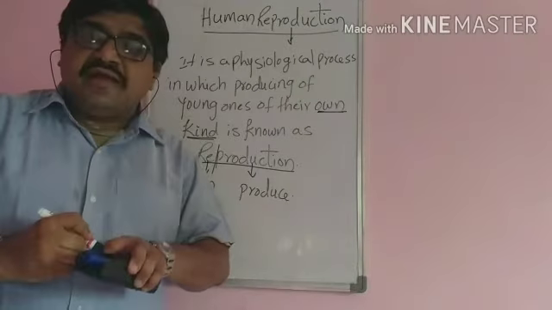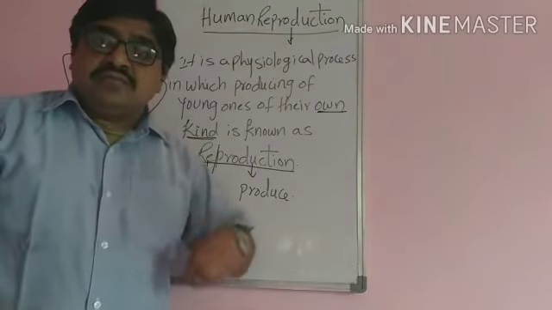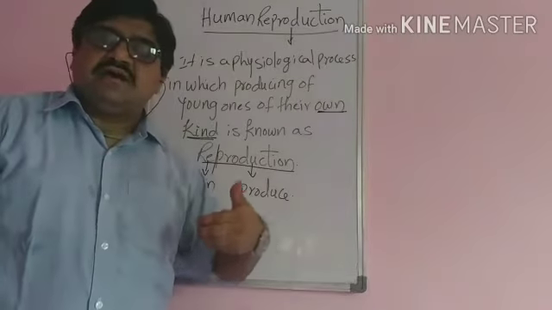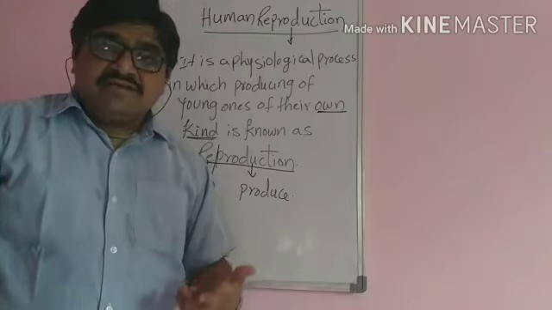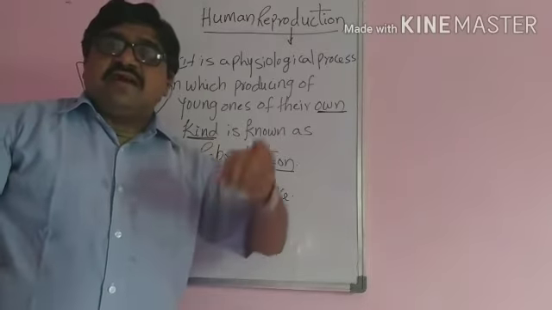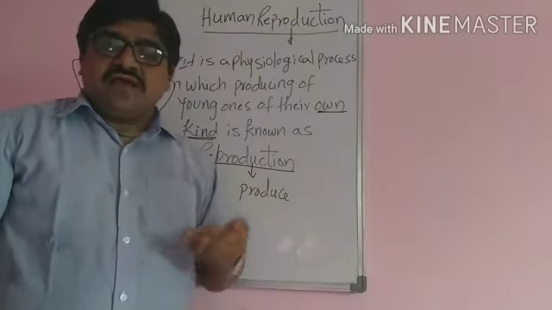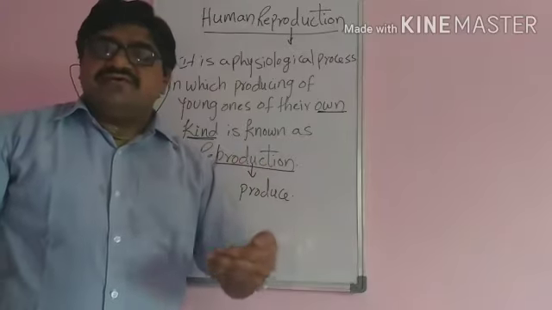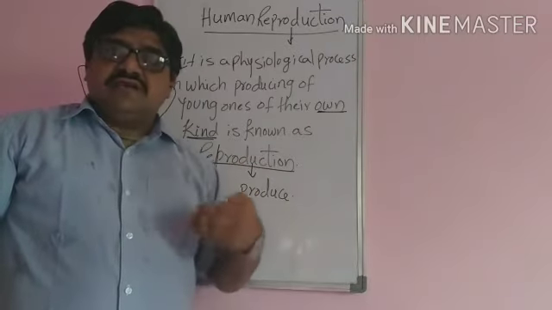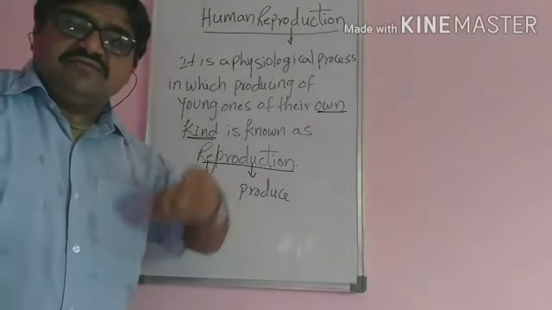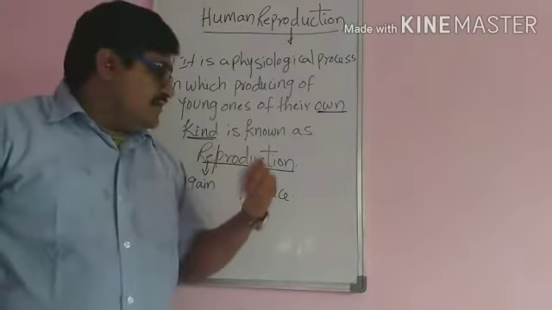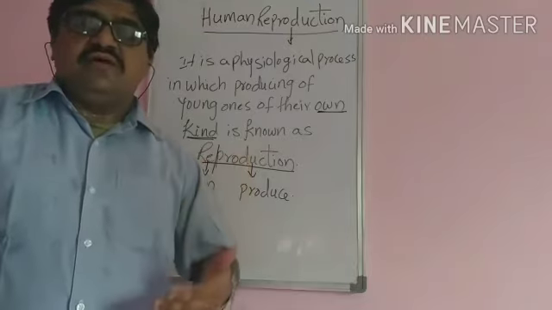If someone says the producing of young ones is called reproduction, we cannot use the word like that, because the same type of species must be producing. That is, cats will produce cats, dogs will produce dogs, and humans will produce humans.